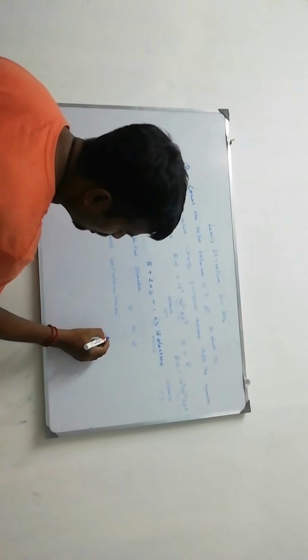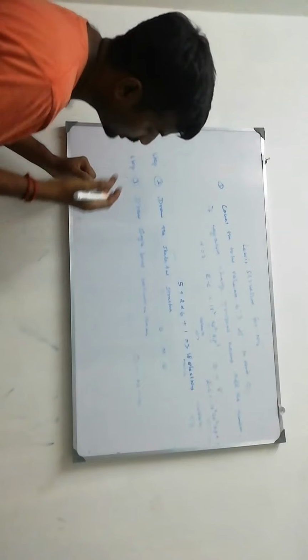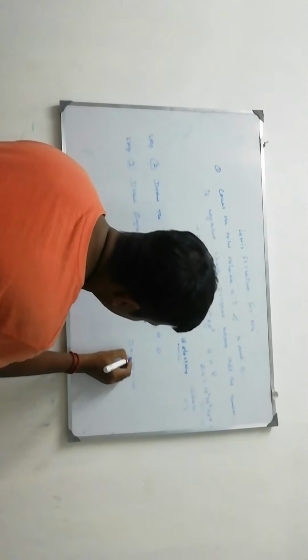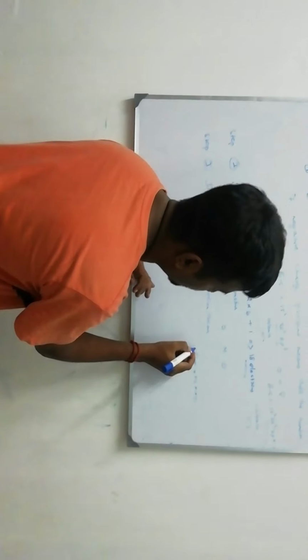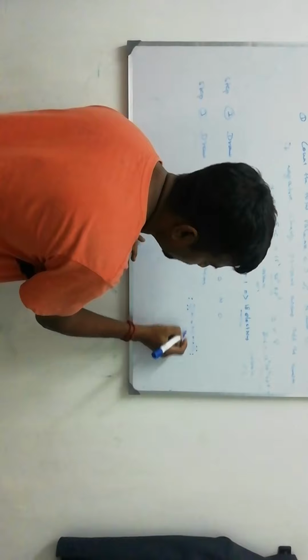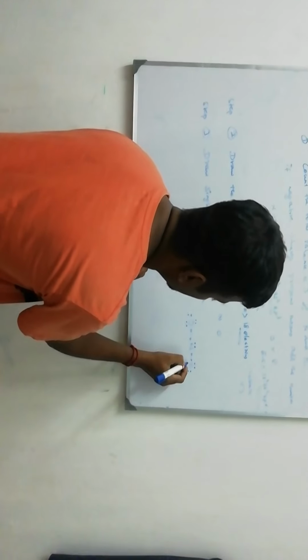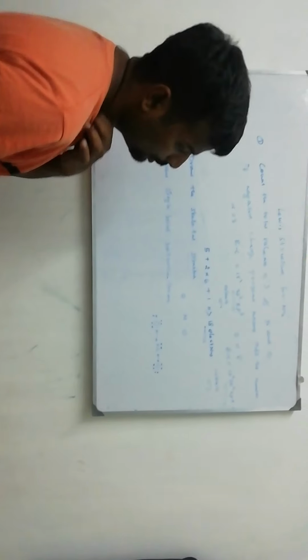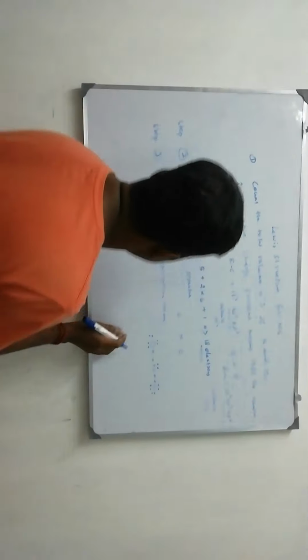Nitrogen, single bond, oxygen, and nitrogen, single bond, oxygen. Each single bond means 2 electrons. 2 plus 2, 4. 4 electrons used, remaining 14 electrons are there. 1, 2, 3, 4, 5, 6, 7, 8, 9 and 10. Remaining 2 electrons, 6. So totally how many electrons? 6, 8, 10, 12, 18 electrons.